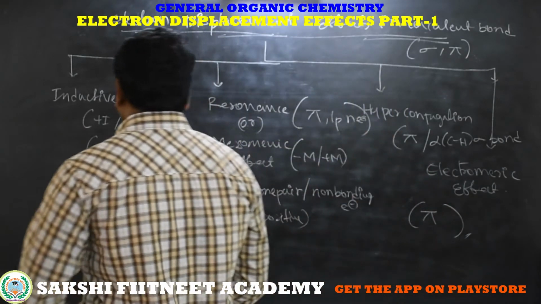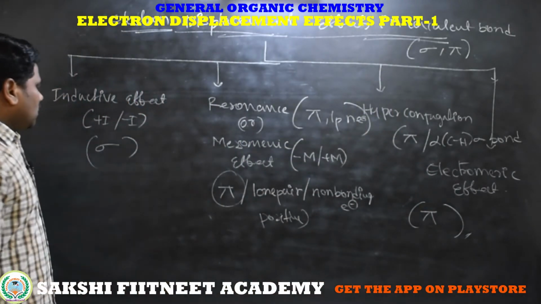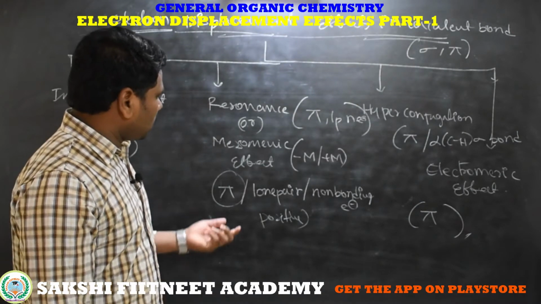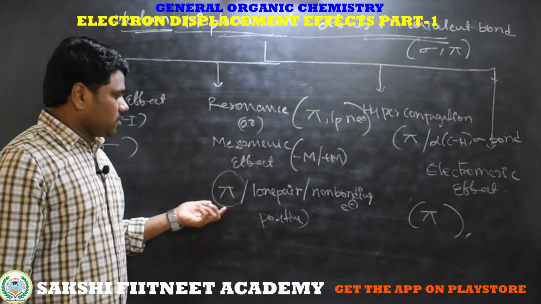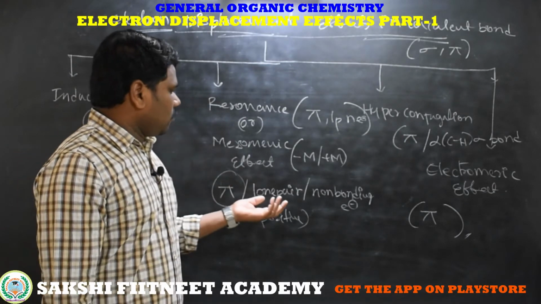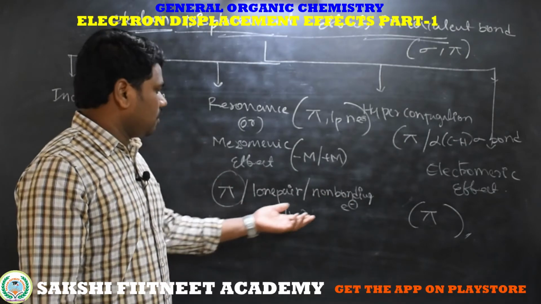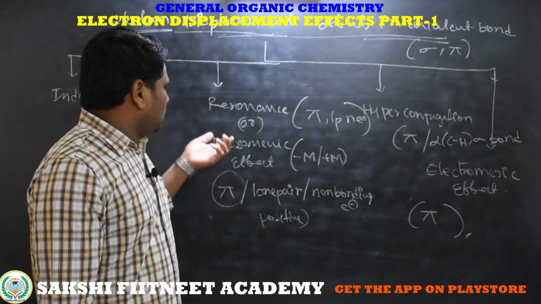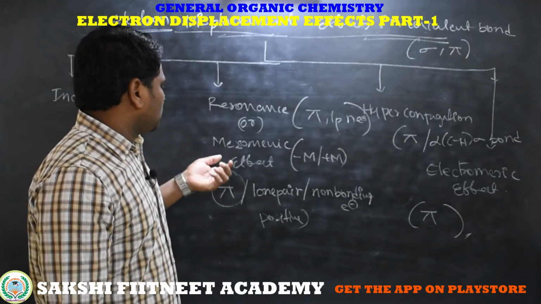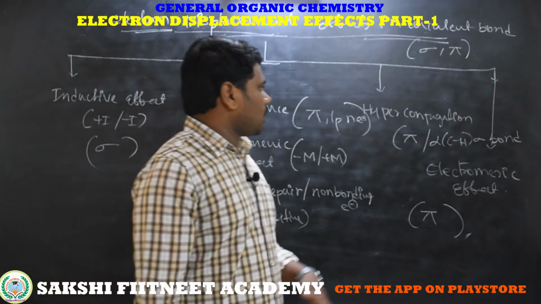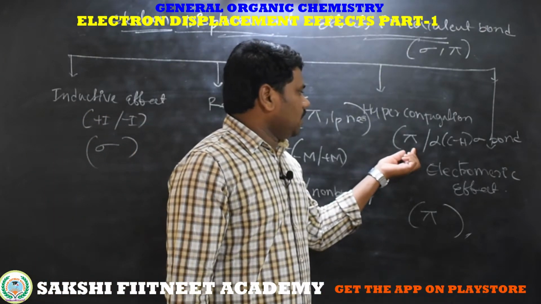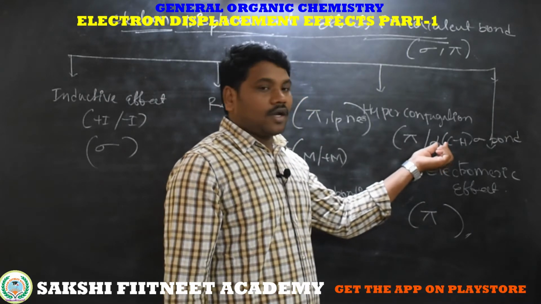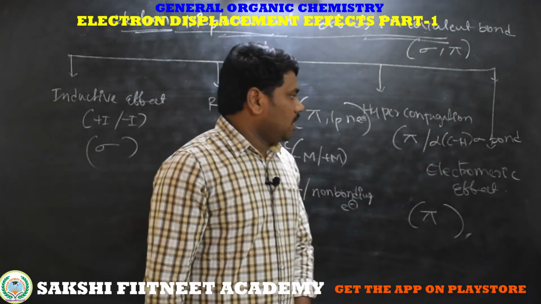So the inductive effect is in a sigma bond, and resonance and the mesomeric effect are in a molecule containing conjugation. Along with that, there may be lone pair non-bonding electrons, meaning a negative charge, or a positive charge; those molecules show resonance and the mesomeric effect. Hyperconjugation is in a molecule containing a double bond that has alpha carbon to hydrogen sigma bond electrons.